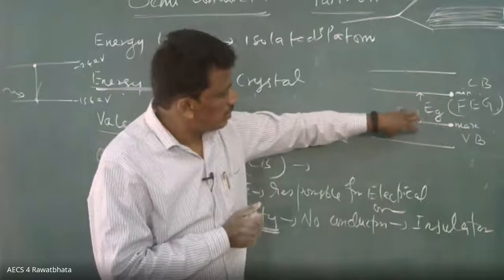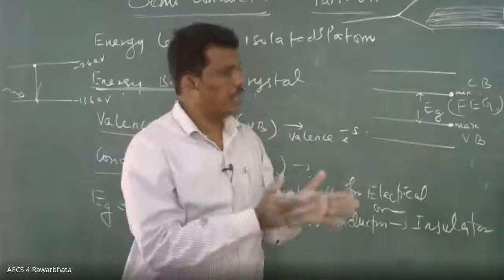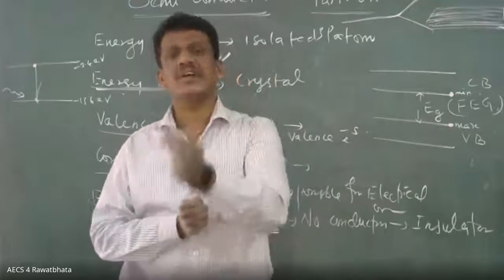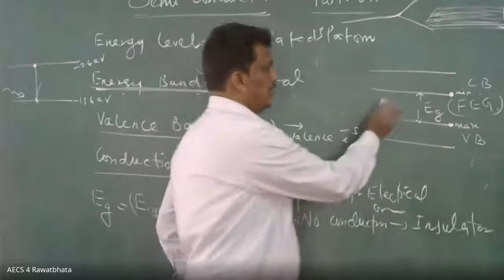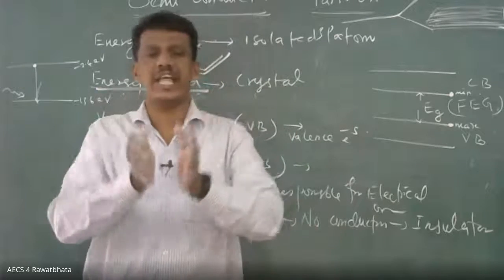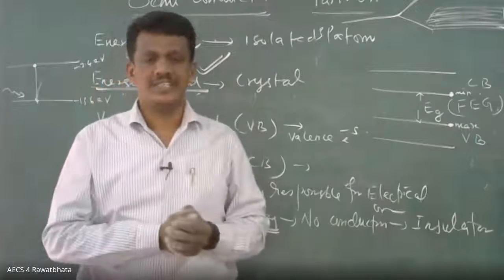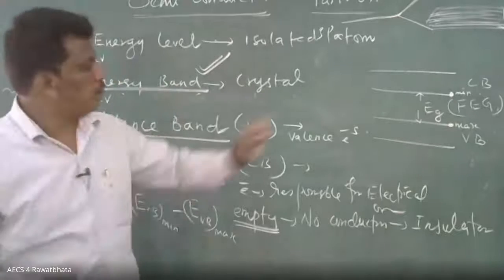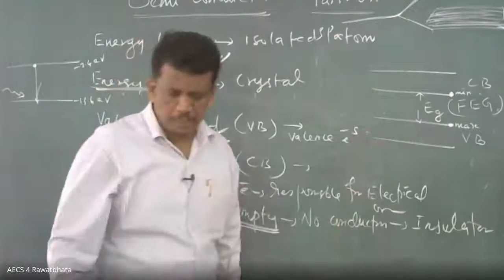Even though we may use the language "between valence band and conduction band," the exact meaning is this only: no electron can stay in this region. That's why it is called the forbidden energy gap. No electron is allowed to stay in this region. If you have doubt in this part, please ask me.